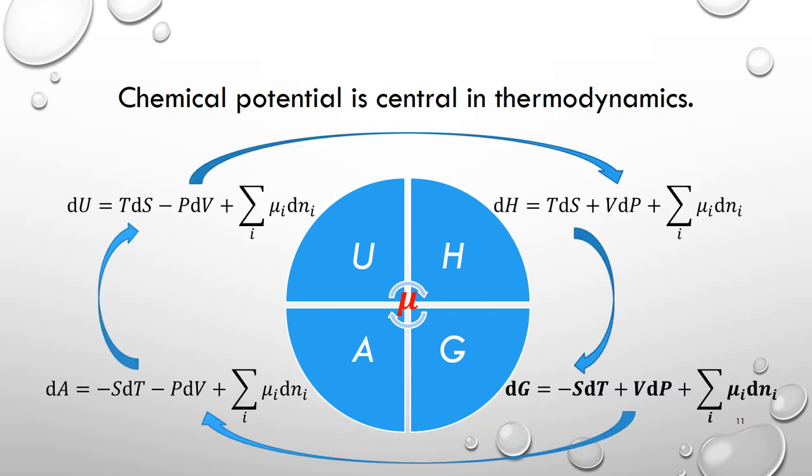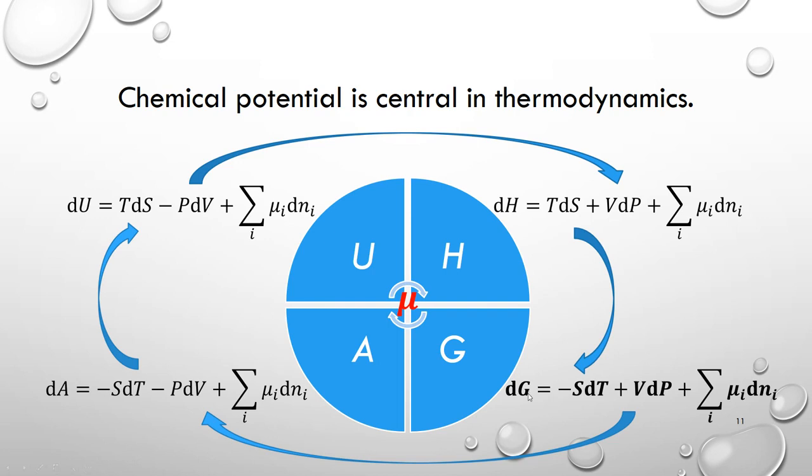Now let's look at the equations for chemical potential. First, the IUPAC definition. dG is equal to negative S dT plus V dP plus the sum of mu_i dN_i. Again, mu is the chemical potential. So if we have constant temperature and pressure condition, we see dG is simply the sum of mu_i dN_i. And then if we hold the amount of all other substances constant, dG is just mu times dN.